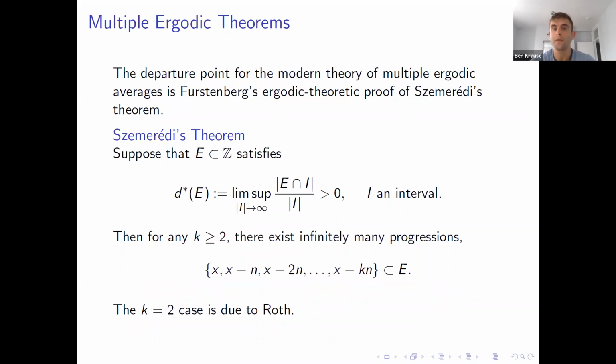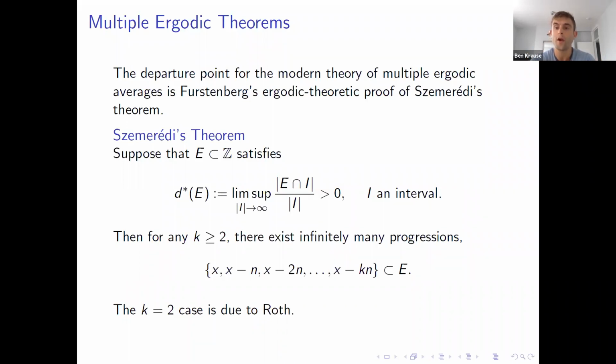So the departure point for the modern theory of multiple ergodic averages is Furstenberg's ergodic theoretic proof of Szemerédi's theorem. So let me start by recalling what Szemerédi's theorem says. Suppose that you start with a subset of the integers of positive upper density. By this I mean a fairly large set. In particular, this is a set so that I can find an increasing sequence of intervals inside of which the relative density of my set stays bounded away from 0.